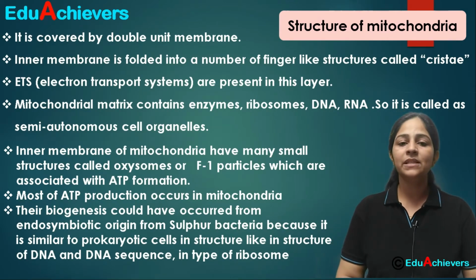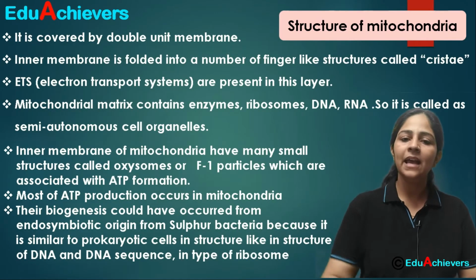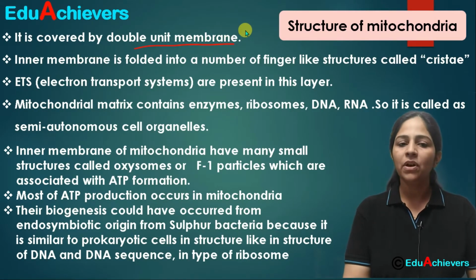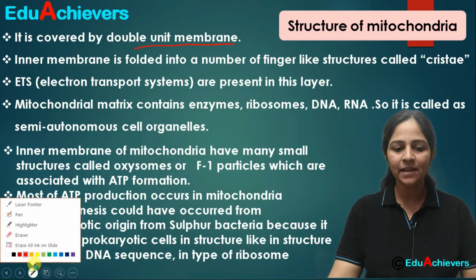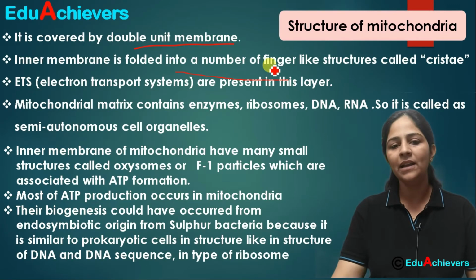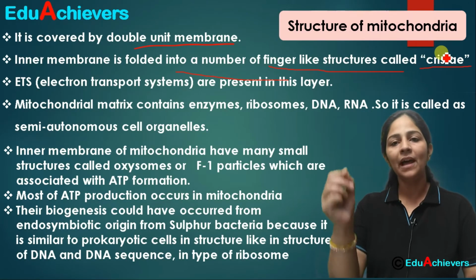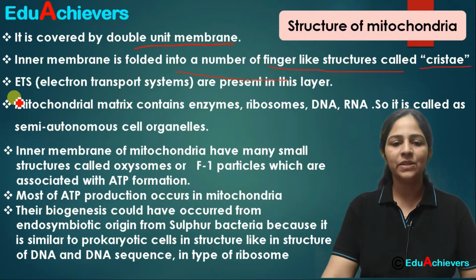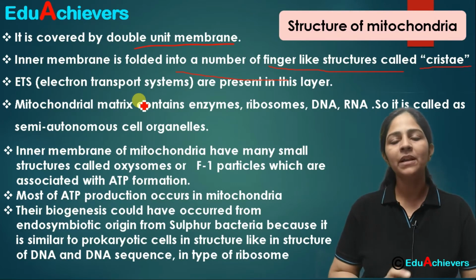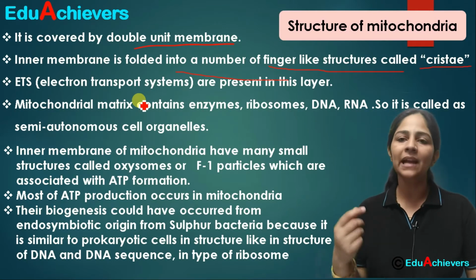Okay, now when we talk about the structure of mitochondria, we have studied that this is a double membrane structure. This is a double unit membrane structure. When we talk about the inner membrane, we have studied that this is a highly folded membrane. And the highly folded, finger-like structures that this membrane forms are called cristae. Just like in the small intestine there are villi, here we have cristae. As you see, this can be observed under the electron microscope. Remember that small cell organelles cannot be seen in a compound microscope. They can be observed under the electron microscope.